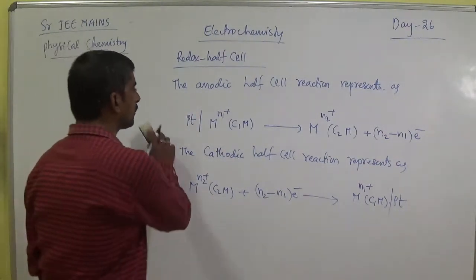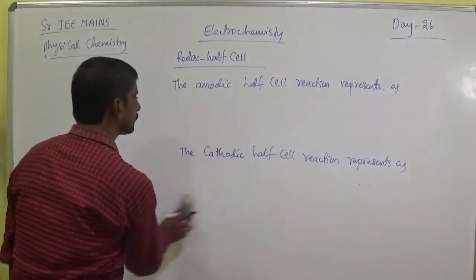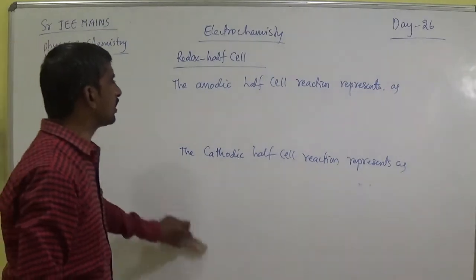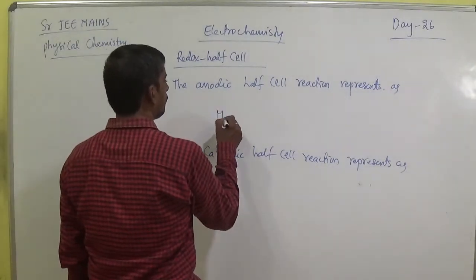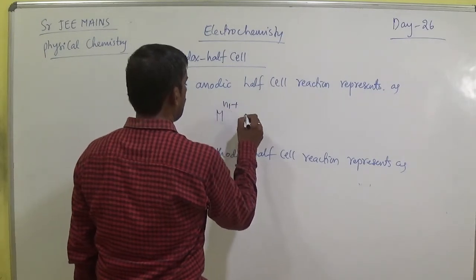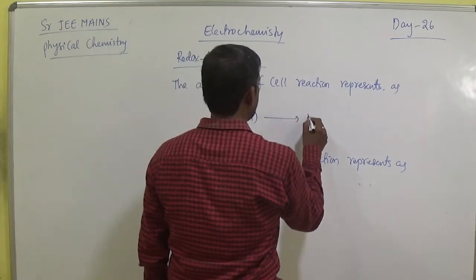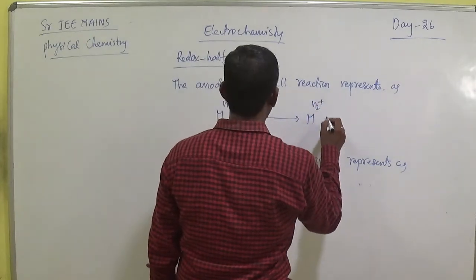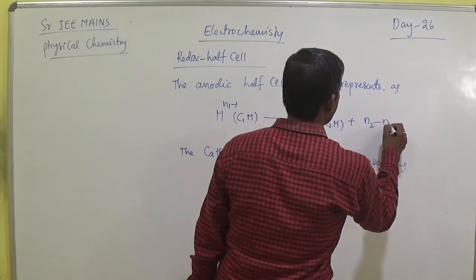Or simply another: the anodic half cell simply, M^(n1+) C1 M gives rise to M^(n2+) C2 M plus (n2 minus n1) electron.